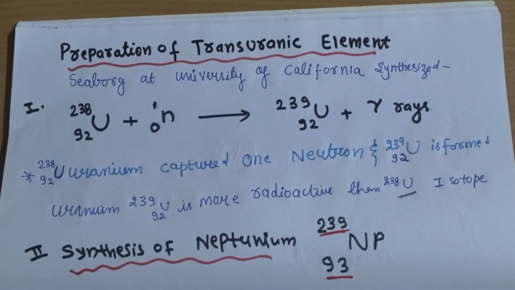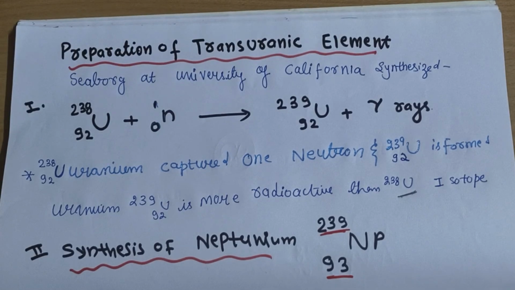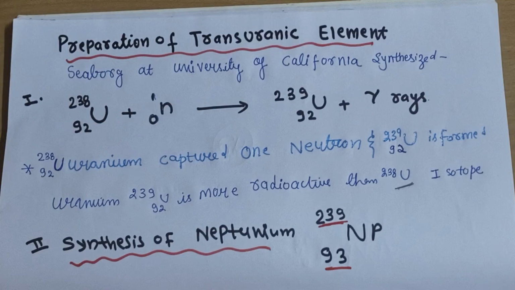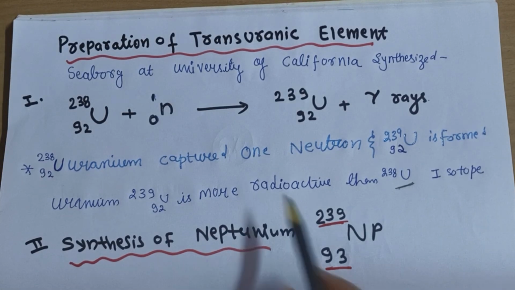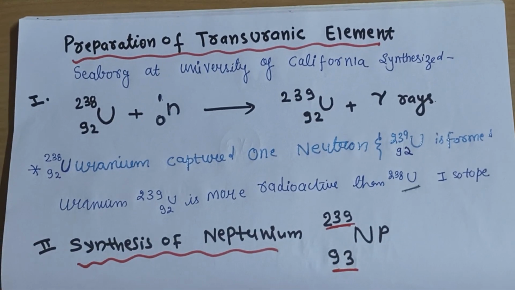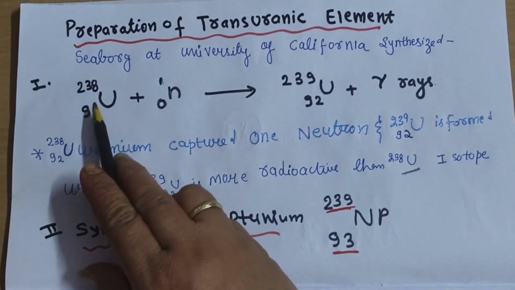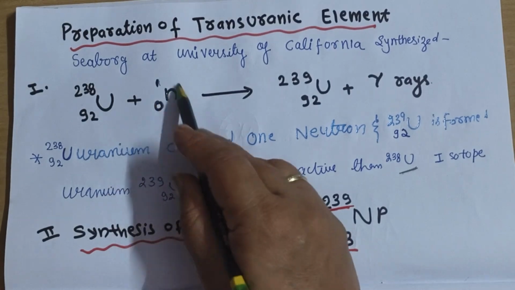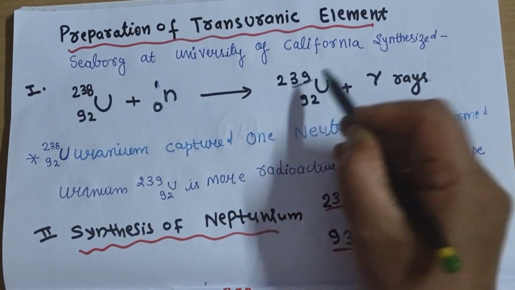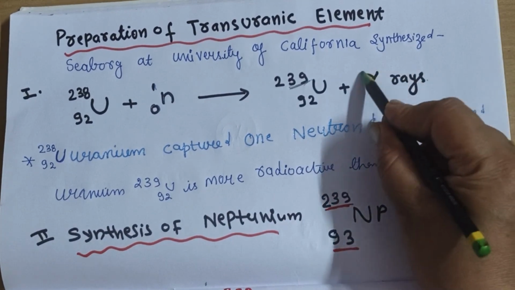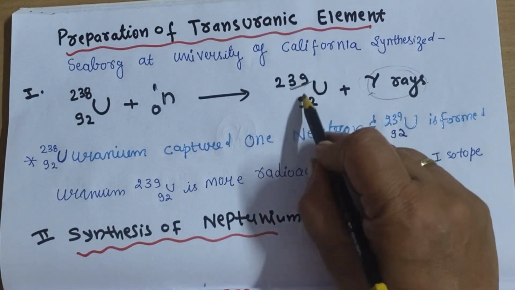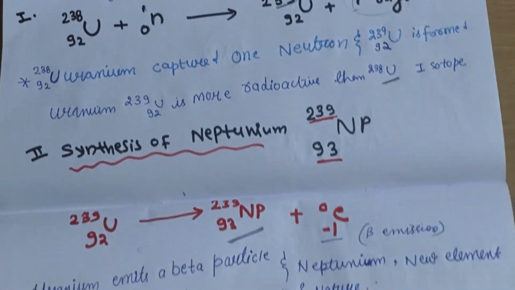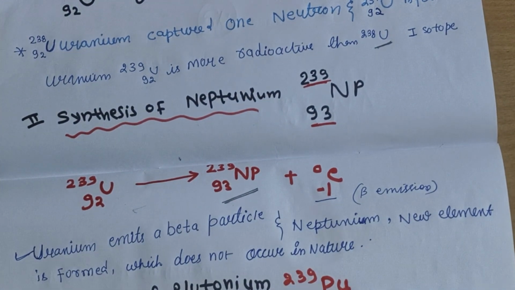Now let us see the preparation of transuranic elements in detail. In the beginning we have just done the synthesis, and all the scientists who have made their contribution. Generally Seaborg at the University of California synthesized our transuranium elements. First we saw that you started from uranium 238. Uranium 238 is bombarded with neutrons, so you get the 239 isotope, and it will emit gamma radiation. When gamma radiation is emitted, there is no loss of atomic number or atomic mass.